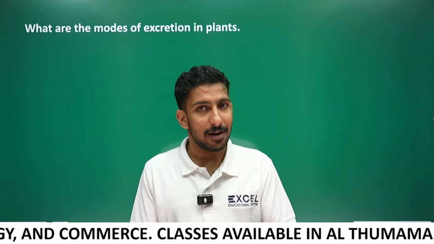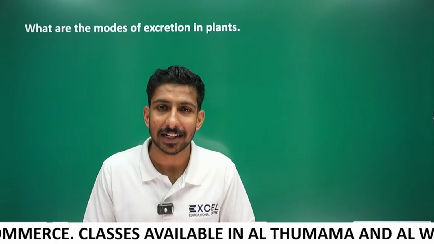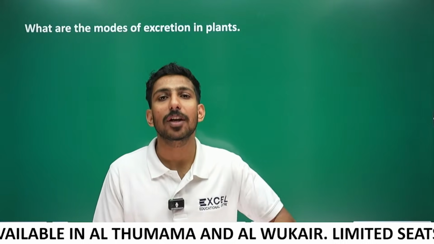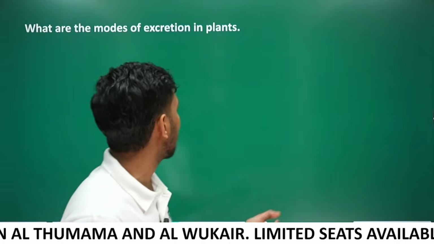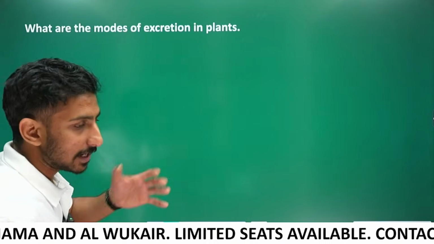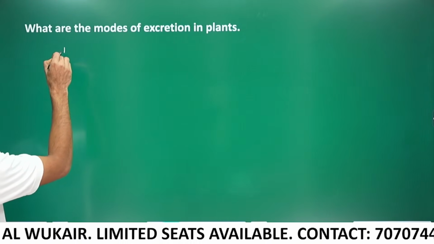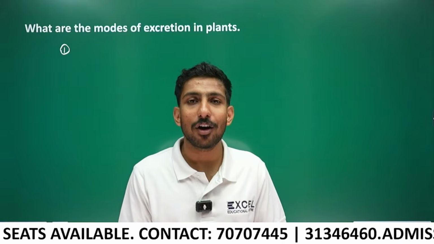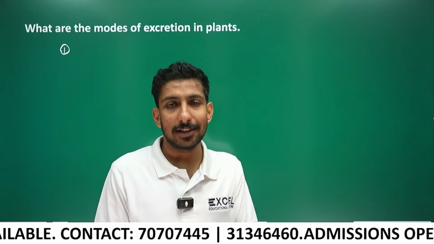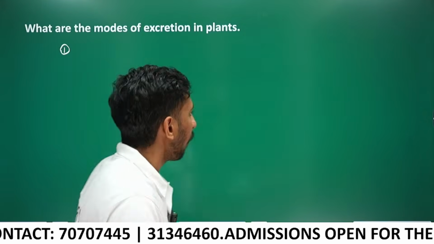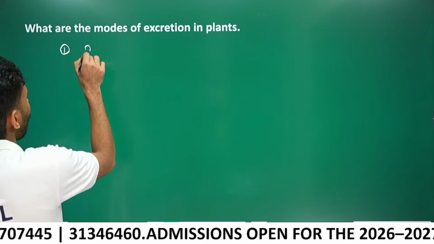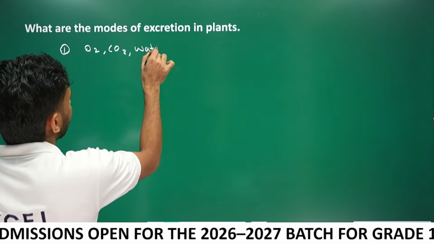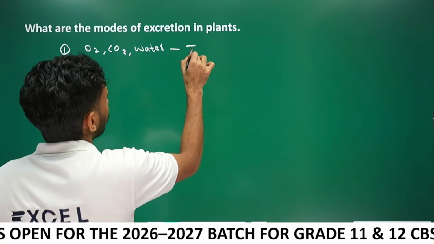They do have some waste produced as a result of metabolic reactions. They have to excrete that out. They don't have an excretory system, still they have to remove the waste. How do they remove the waste? Let's see that. There are different methods of excretion in plants. First one, oxygen is a waste product. In a way we can say that oxygen is a waste product formed as a result of photosynthesis. Oxygen, carbon dioxide and water are removed through stomata.